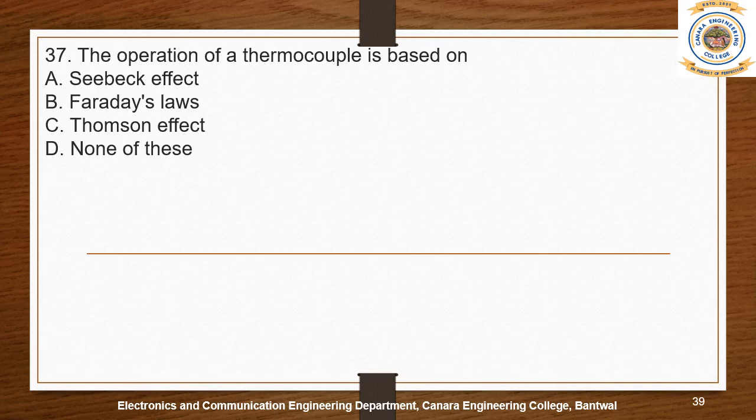So in a thermocouple, as I told you earlier, it uses two dissimilar conductors or semiconductors, and it has a common junction, right? So it is going to satisfy the Seebeck effect. So the thermocouple is basically based on the Seebeck effect. So the right answer is option A, I guess. Yes, the right answer is option A.